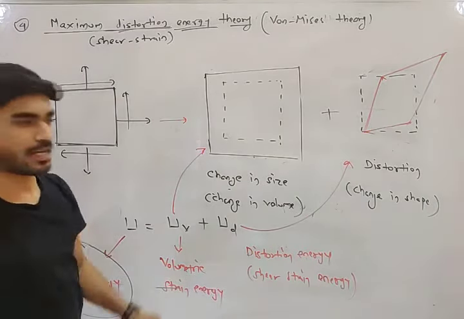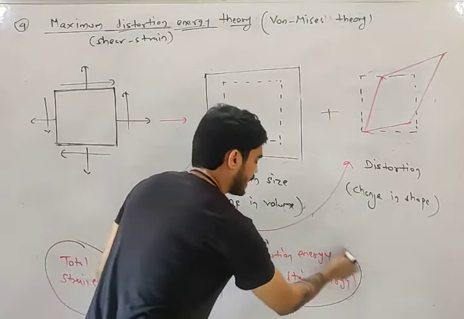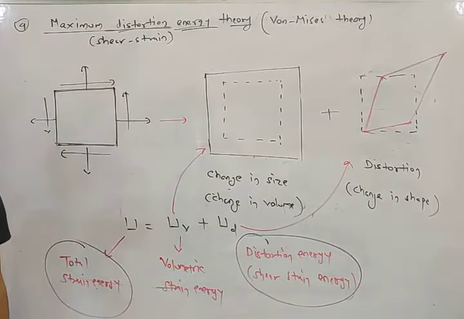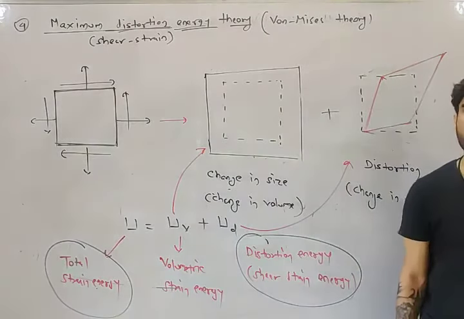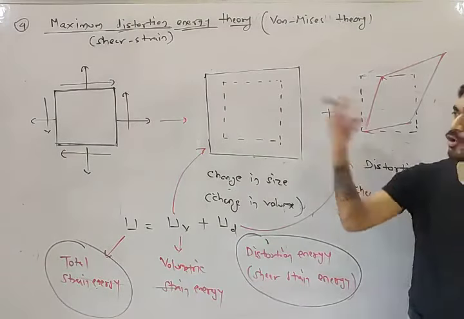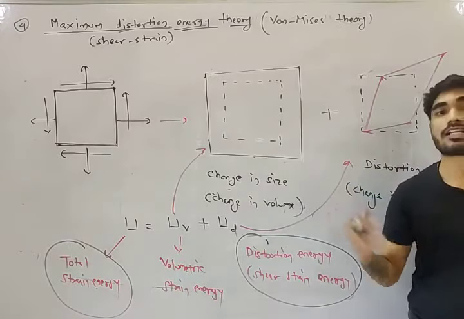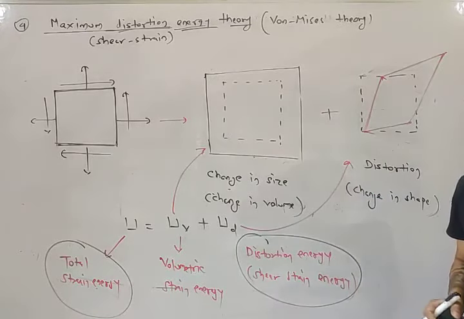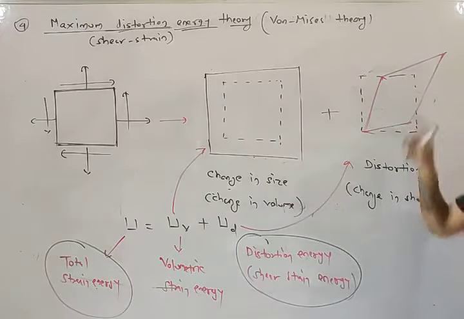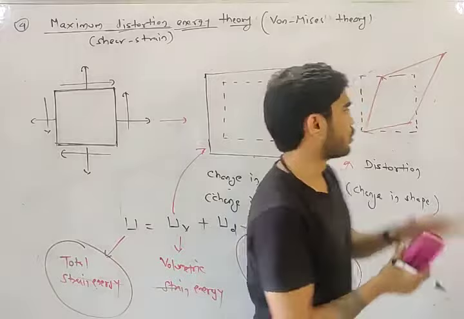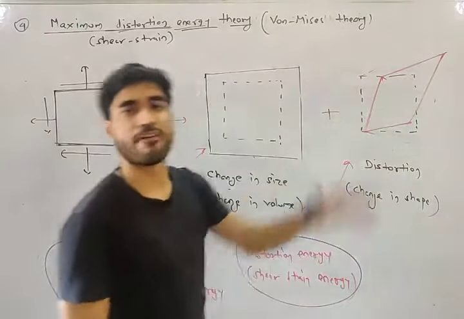In this particular theory we will consider only distortion energy. In the last theory we assumed that it was failing due to the total strain energy. This time we will assume that the machine element is not failing due to change in size, it is only failing due to change in shape.